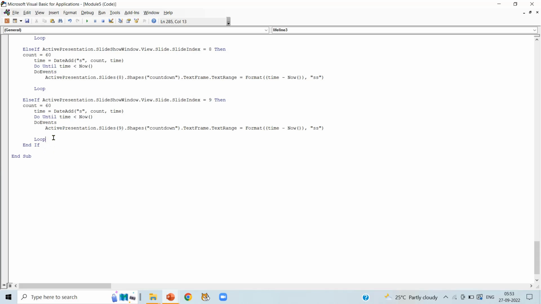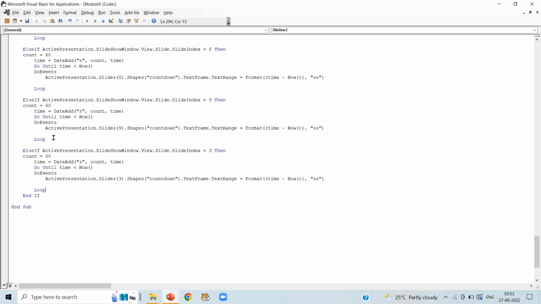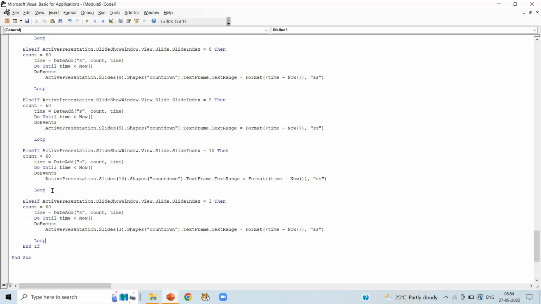Again press enter and paste the code and write slide number 10 in both the lines. Again press enter and paste the code and write slide number 11 in both the lines. This is the end of our if block, as we have questions till slide number 11 only.